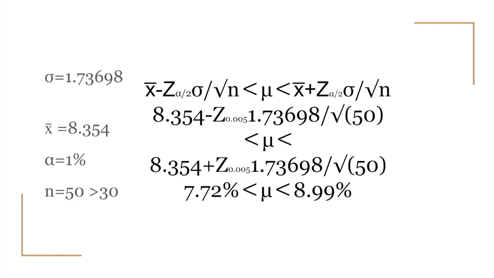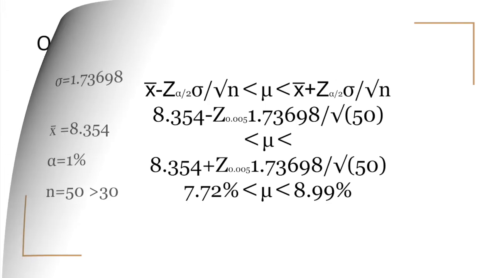By using the equation bar X plus or minus the standard normal value at alpha divided by 2 times SD over the square root of the sample size, and according to the standardized normal distribution, 0.005 is equal to 2.575. After substituting all the numbers into the equation and calculating, we get mu larger than 7.72% and smaller than 8.99%.